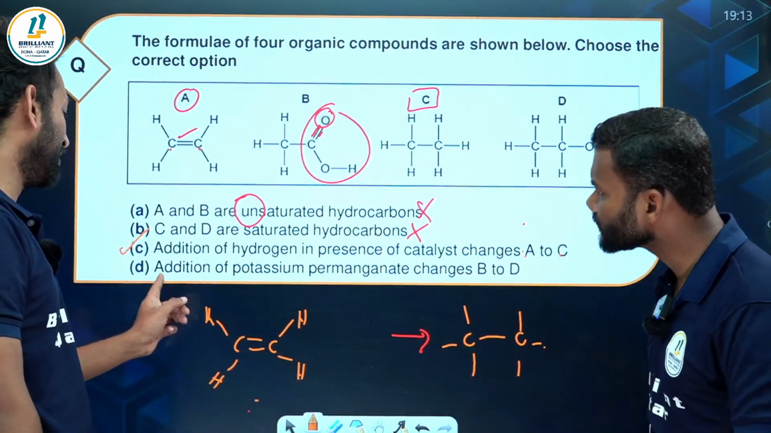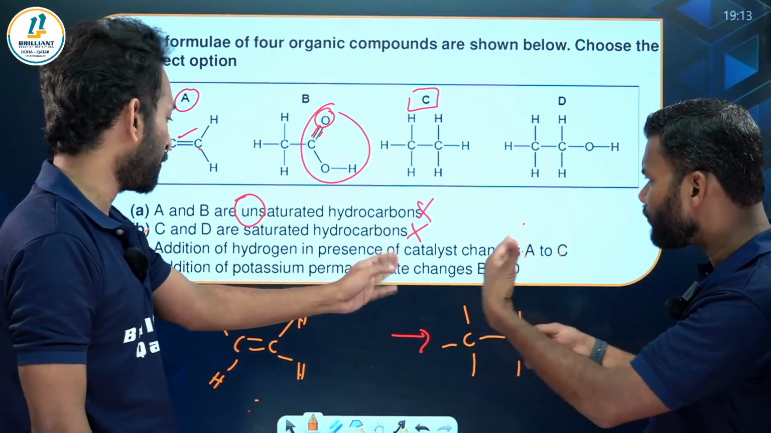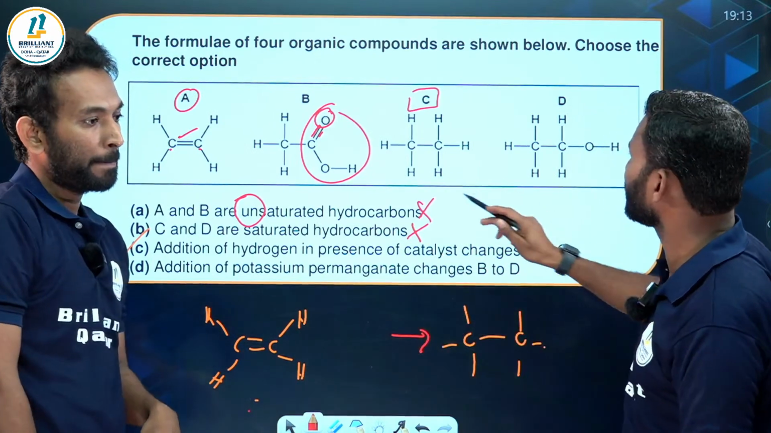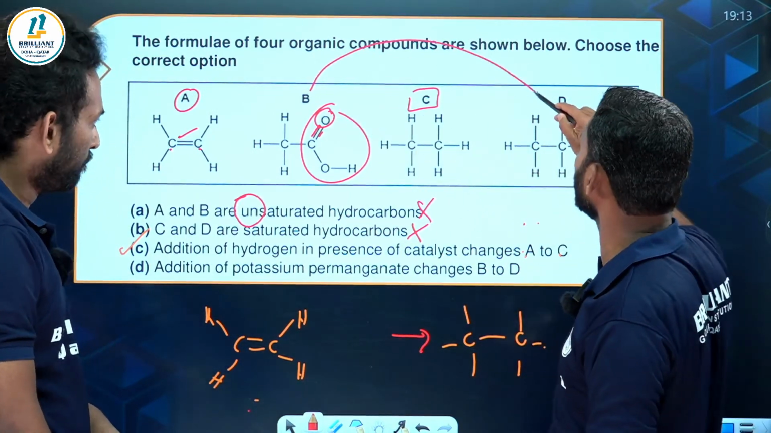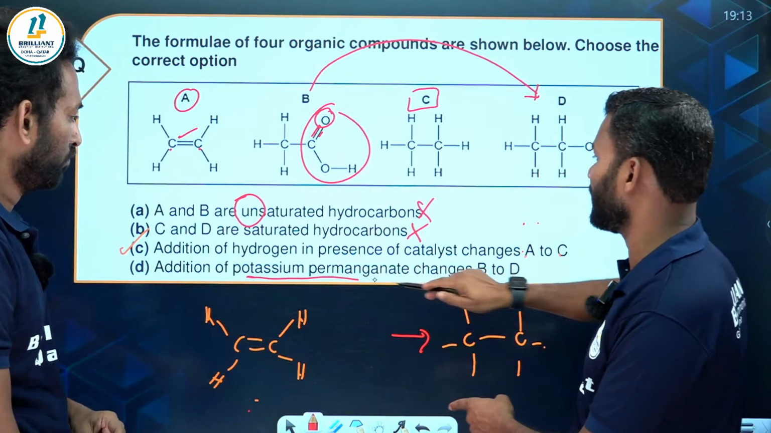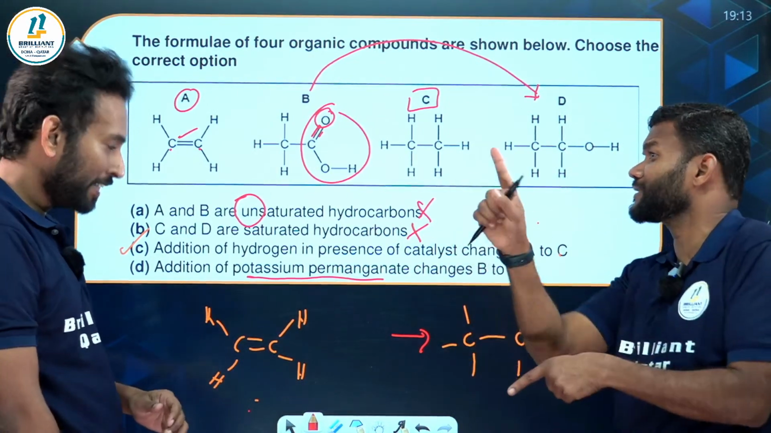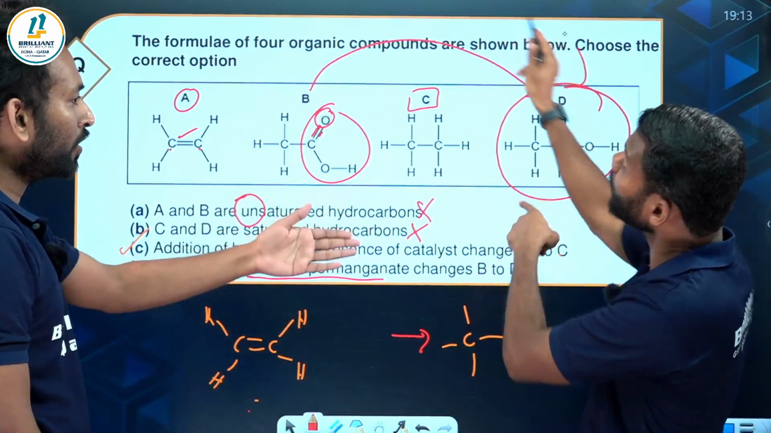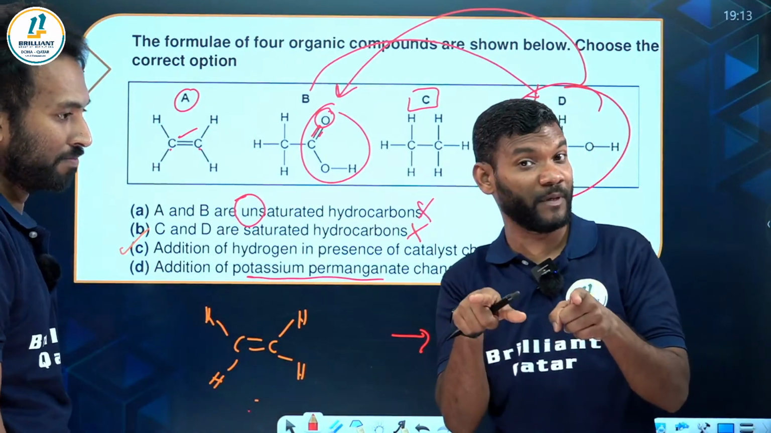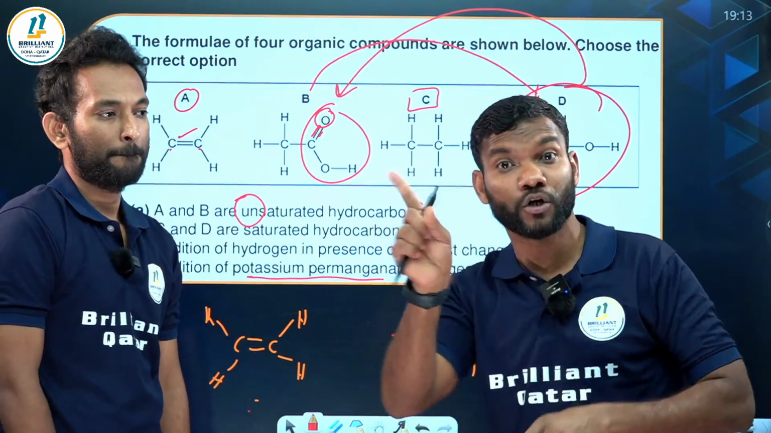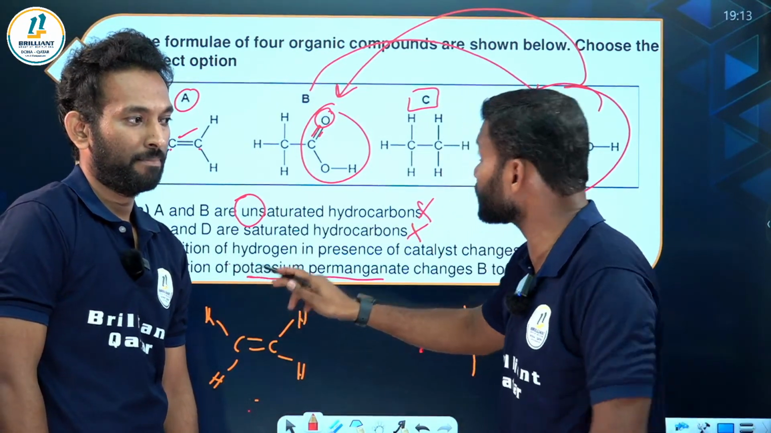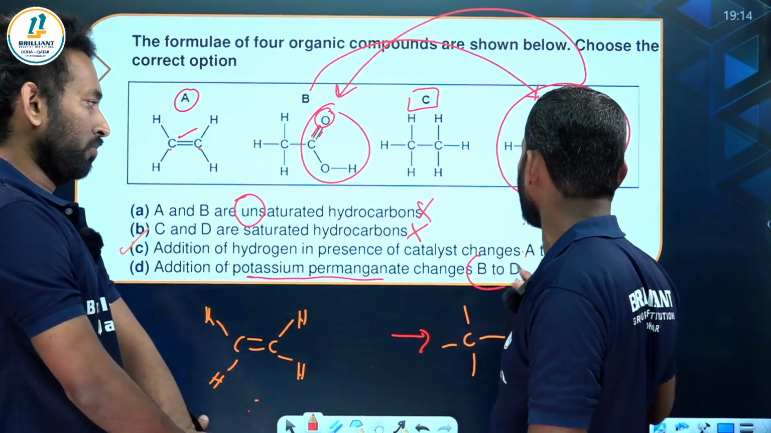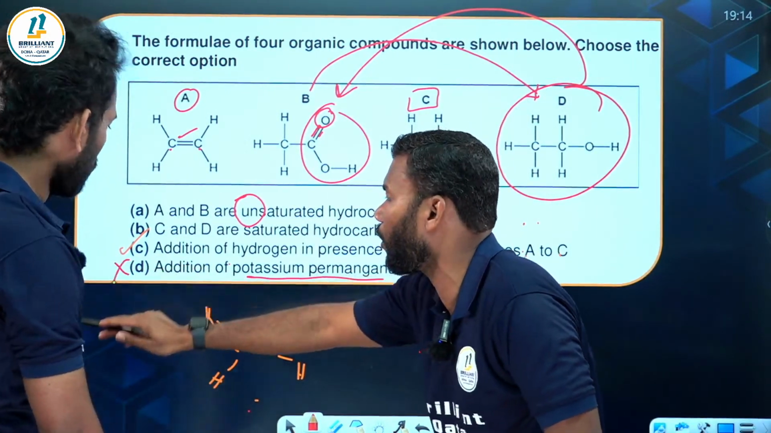Sir, just look at option D. Addition of potassium permanganate changes B to D. Where do we use potassium permanganate? In an oxidation reaction. We have already discussed that alcohol changes into acid. My dear students, please note it down: alcohol changes into acid, not acid to alcohol. So it is not B to D, and that is also wrong.